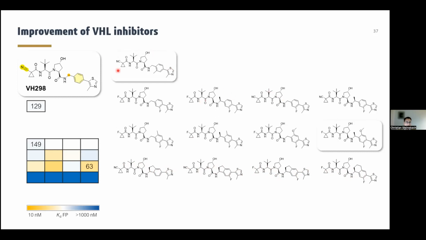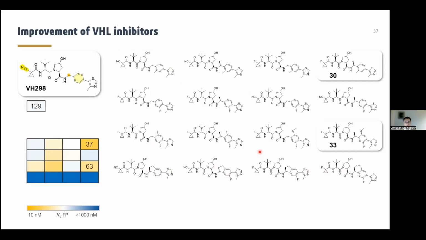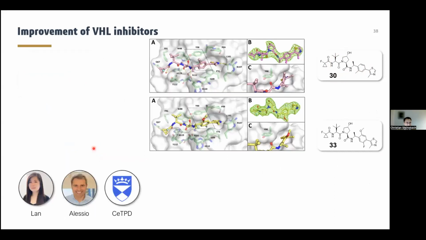Then we jumped again to this initial hit compound with fair binding affinity, and we applied these rules. So we incorporated fluorine and we incorporated the S-methyl group, and then we came to compound 30 that is so far the best inhibitor tested.